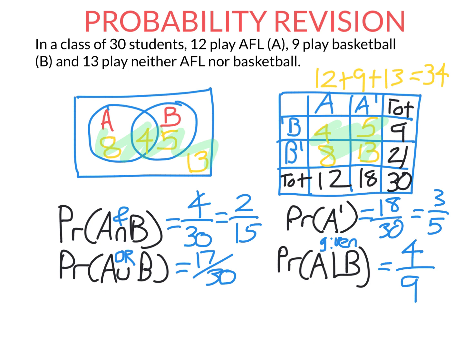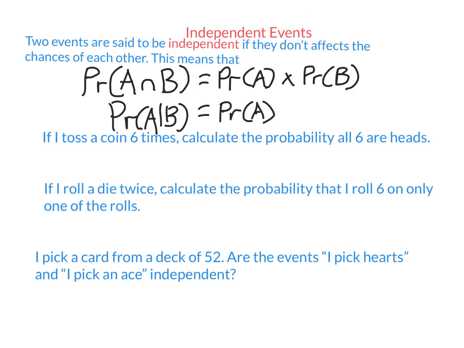All right, let's now take a quick look at independent events. So if 2 events are independent, this means they don't affect each other. One event happening doesn't affect the chances of another. And if A and B are 2 independent events, the probability they both occur is the product of their probabilities. It also means the probability of A given B equals probability A. It means that B happening doesn't change the probability of A. That's a bit hard to understand, so hopefully you will understand better after these examples.